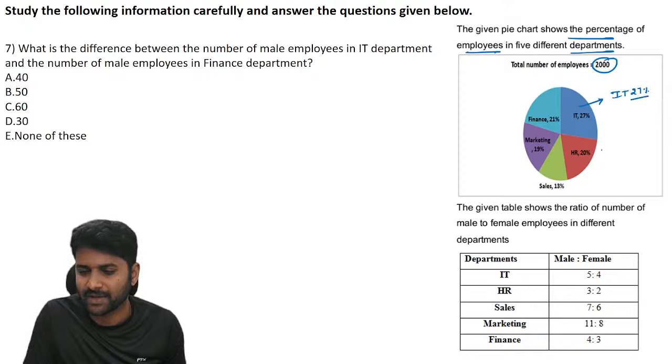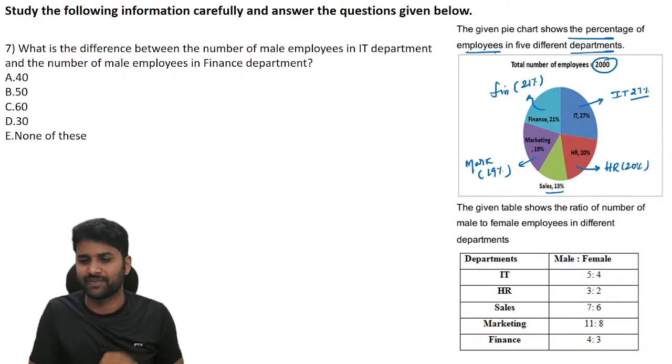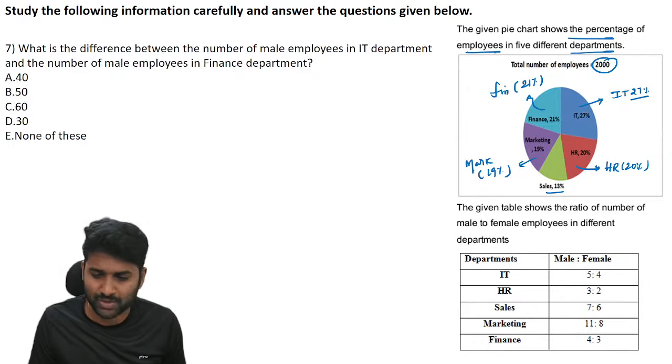27% of people are working in IT. HR is 20%. Sales is 13%. Marketing, 19% of people are working. And finance is 21%. So these are the entire distribution in different departments, and the total employee count is 2000.